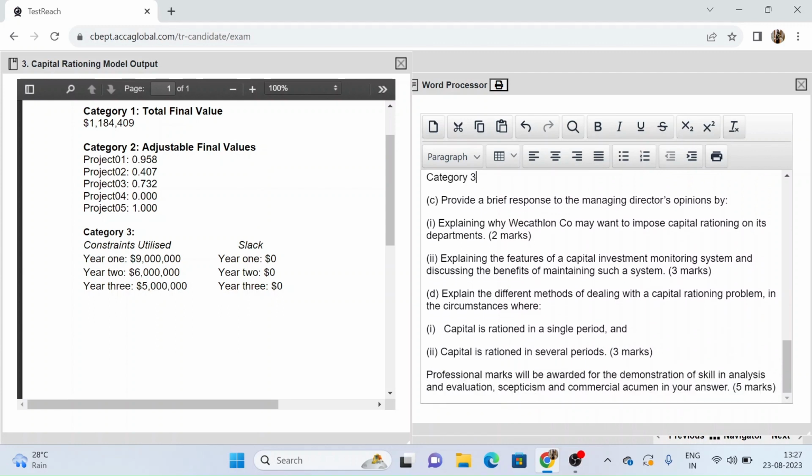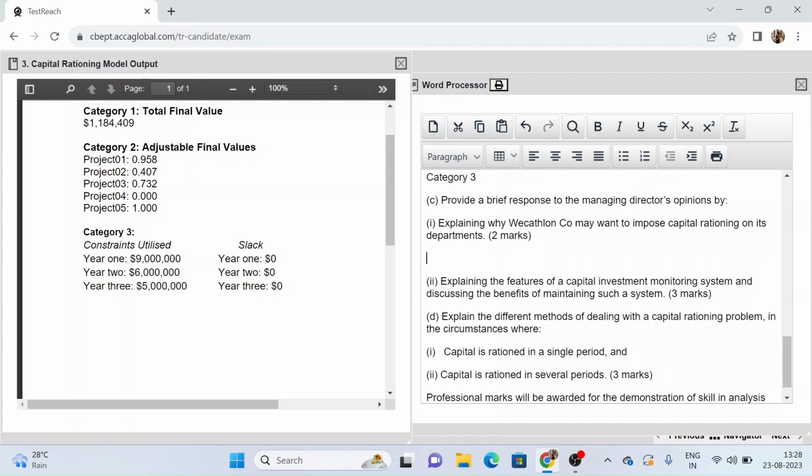Now let's move to part C. Part C talks about, we have to give a brief response explaining why Wecathlon company may want to impose capital rationing on its departments. Now, let's see what are the reasons why a company can impose capital rationing. So, first of all, if you briefly explain over here what capital rationing means, that would be a good way to start your answer. So, capital rationing. Let me briefly tell you what capital rationing means. It is when you are providing limited capital to invest in potential projects.